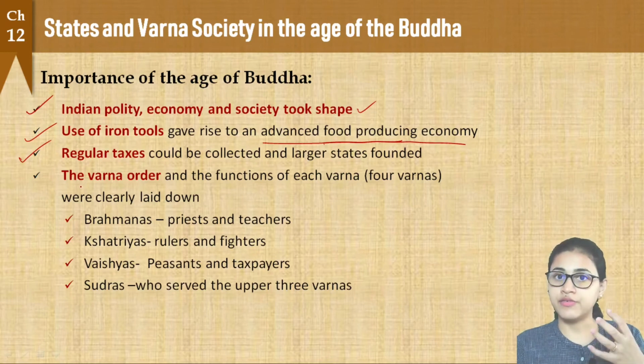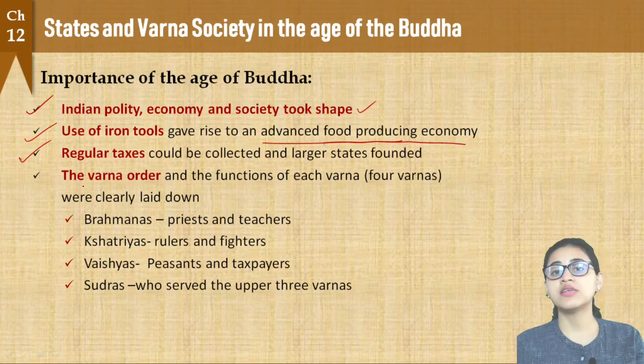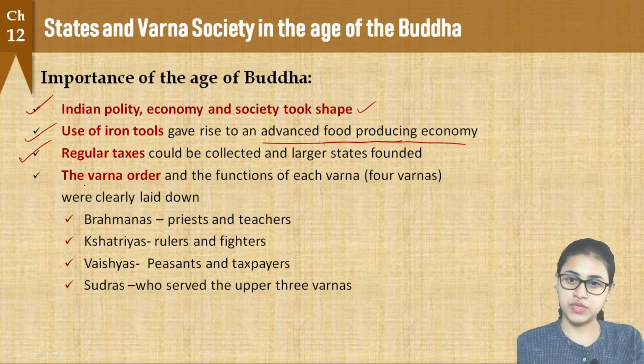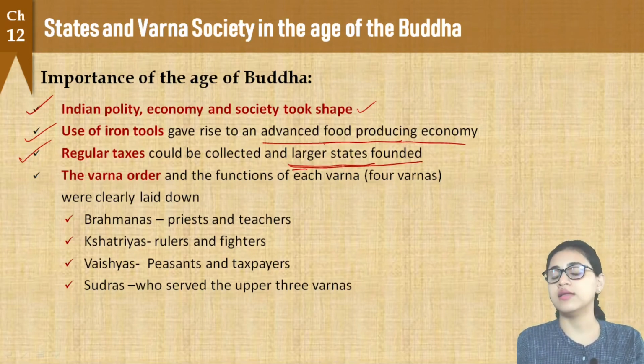Regular tax collection made possible the maintenance of a large, strong and professional army. And because of this, larger states could be founded and could sustain better.